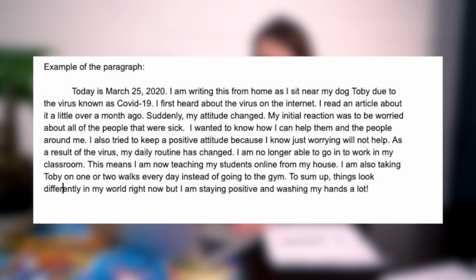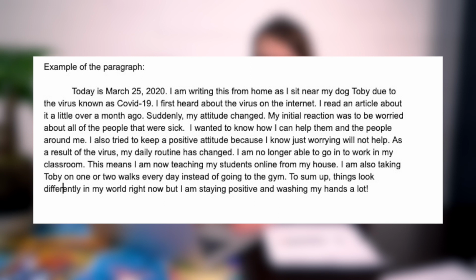Suddenly, my attitude changed. My initial reaction was to be worried about all the people that were sick. I wanted to know how I can help them and the people around me. I also tried to keep a positive attitude because I know just worrying will not help. As a result of the virus, my daily routine has changed. I am no longer able to go into work in my classroom. This means I am now teaching my students online from my house. I am also taking Toby on 1 or 2 walks every day instead of going to the gym.